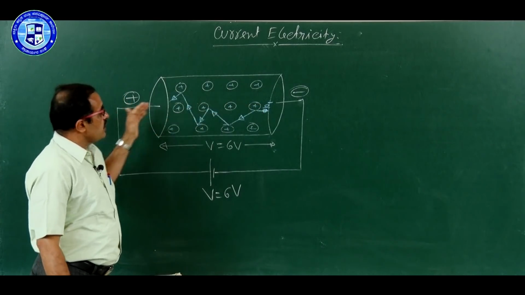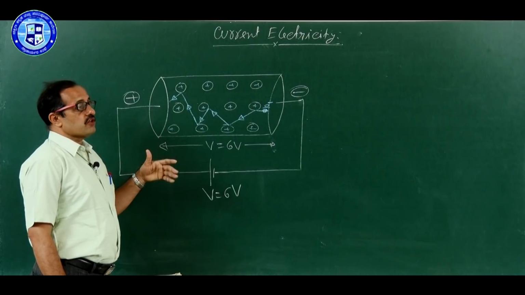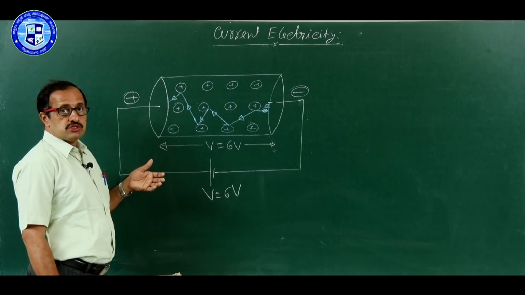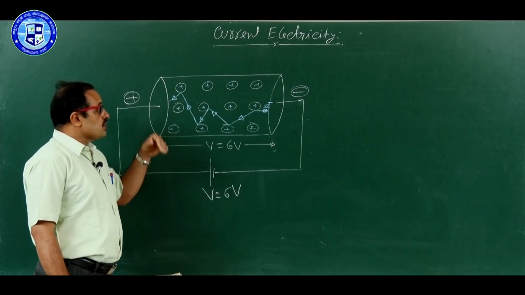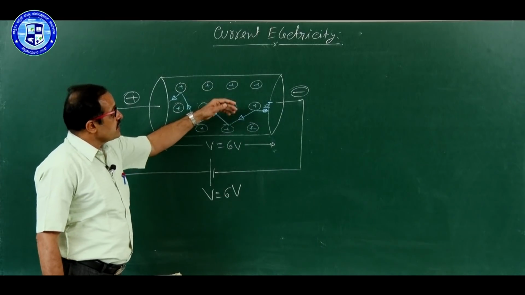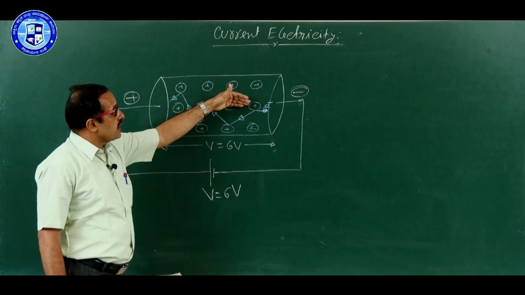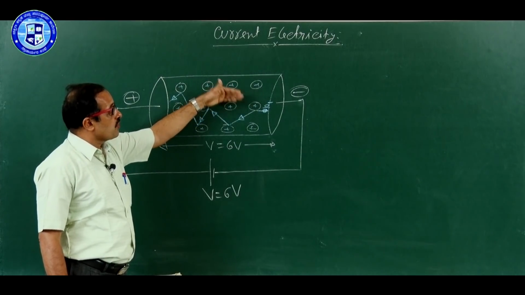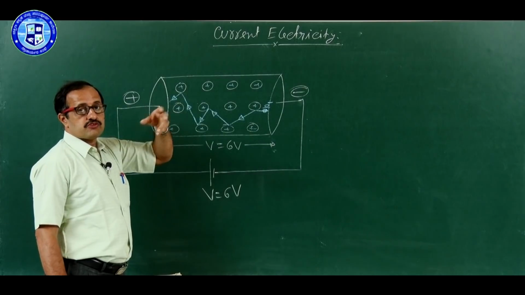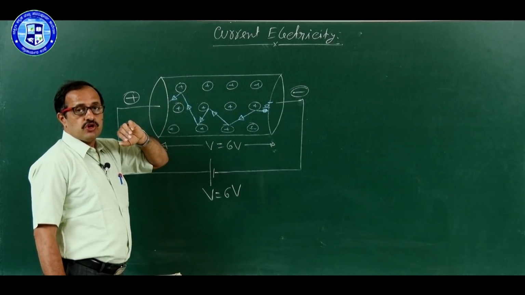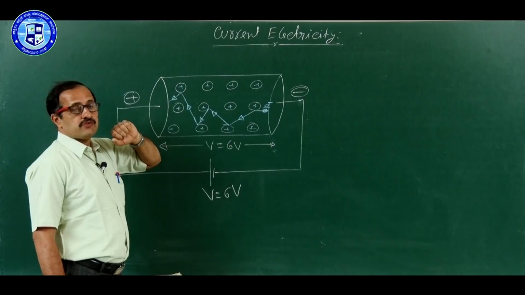can it go easily? No. That electron has to undergo collision with the atoms, and in the collision it loses energy, that energy is given to the atoms. Due to that, atoms vibrate with more amplitude. Last year you studied translational degree of freedom, rotational degree of freedom, vibrational degree of freedom.